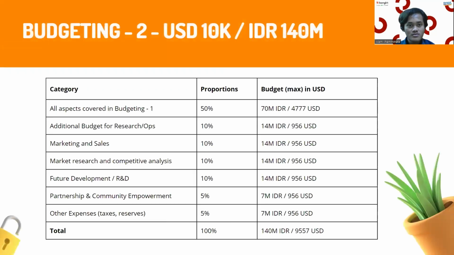This is our budgeting two. With $10,000, we will use it for all aspects from budgeting one, and add additional budget for research or ops, marketing and sales, market research and competitive analysis, feature development or R&D, partnership and community empowerment, and other expenses like tax or research.